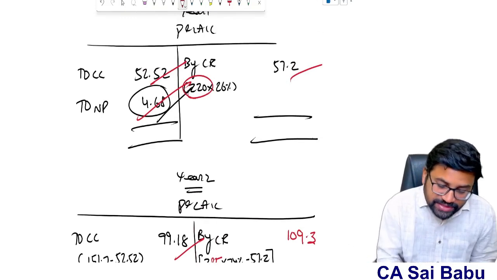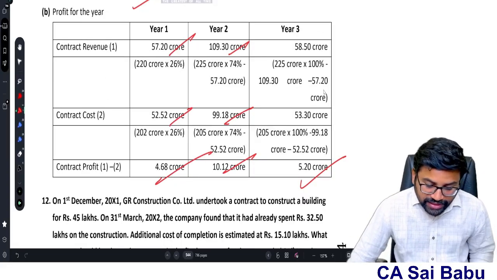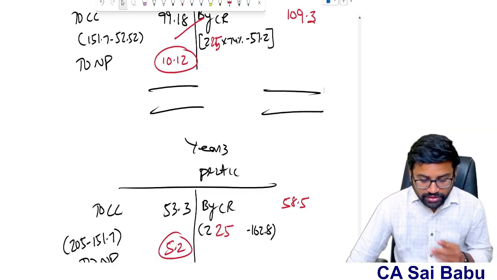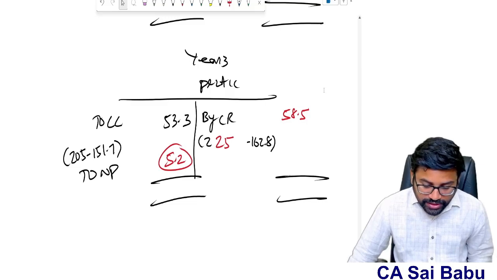First year same only, sir. First year 220 only. But by the end of the second year, there is a variation. So which I forgot it, sir. So you add 225, then you will get the answer. Or sir, you can,